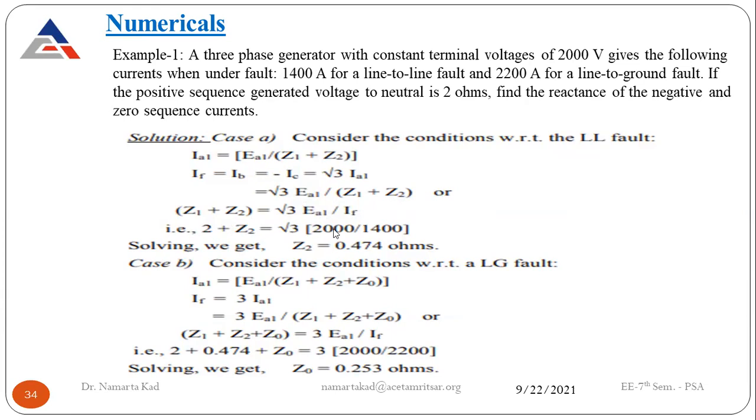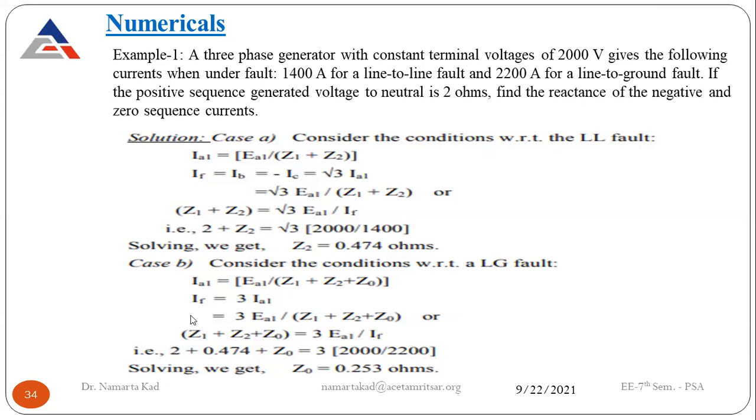Root 3, voltage is given 2000, fault current is given 1400. Just put down the values, do the calculation, and Z2 comes up with 0.474 ohms.